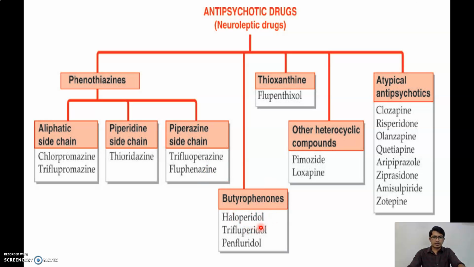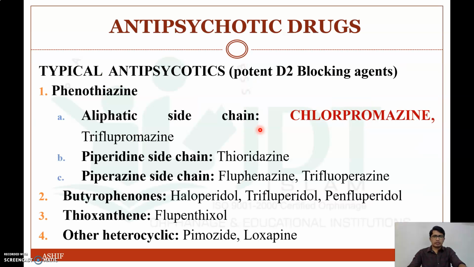Butyrophenones are again classified into haloperidol, trifluperidol and penfluridol; thioxanthines, flupentixol; and other heterocyclic compounds like pimozide and loxapine. Atypical antipsychotics are clozapine, risperidone, olanzapine, quetiapine, aripiprazole, ziprasidone, amisulpride and zotepine. And the most important drug in this classification is chlorpromazine.